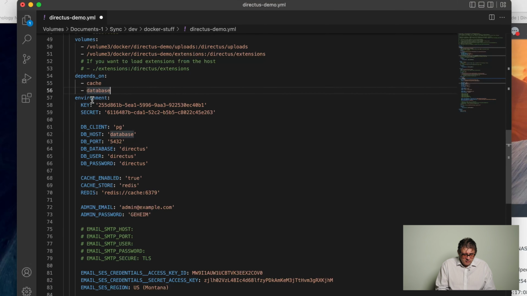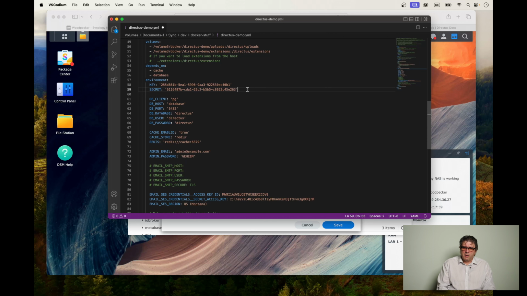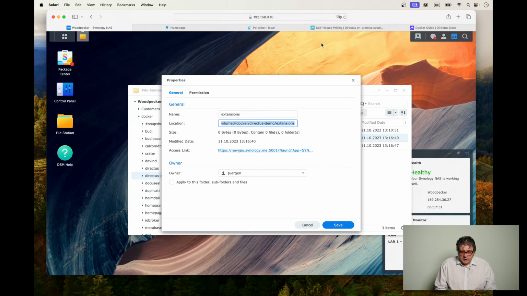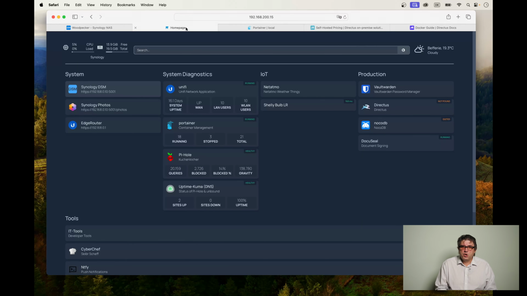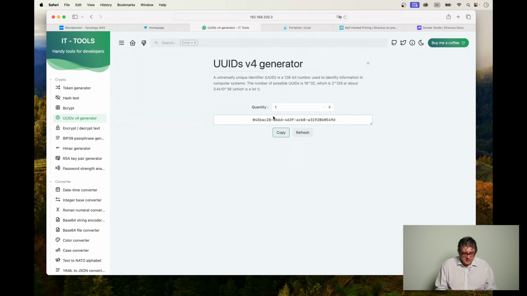Now we have several environment variables, which you have to maybe adjust. Definitely the key and the secret. So I'm quickly going to show you how you can replace these yourself. In this video, I showed you how to install IT tools. Let's go over to my homepage app. By the way, the video is also here. And I'm going to open my IT tools here. Let's now go over to UUIDs and create two. If you don't like what you see, you can click on refresh as many times as you like until you see something which you like.